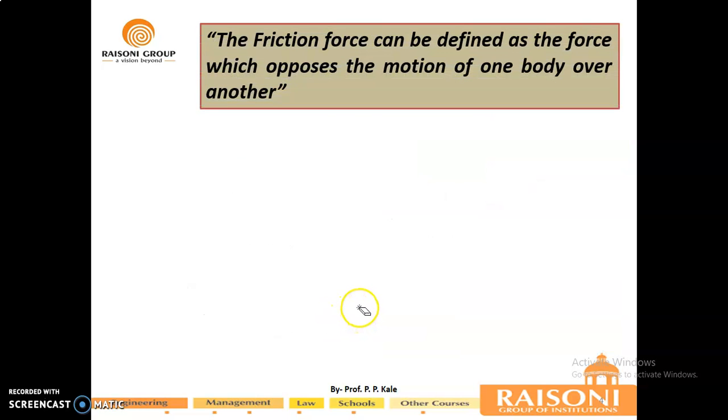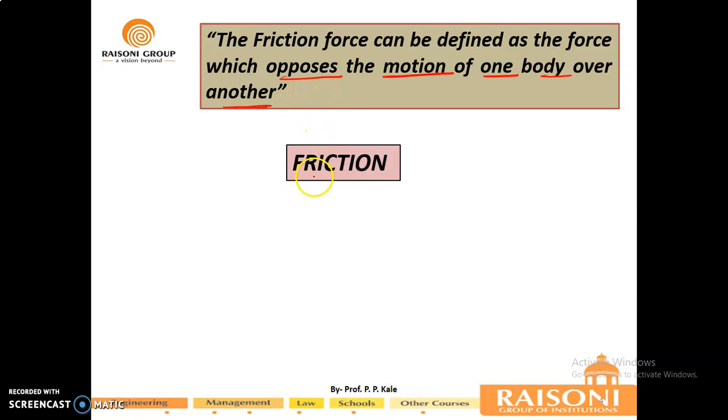Now moving to next, we have understood the phenomenon, now we will come to friction force. So what is friction force? It can be defined as the force which opposes the motion of one body which is sliding over another. That is the definition of frictional force.